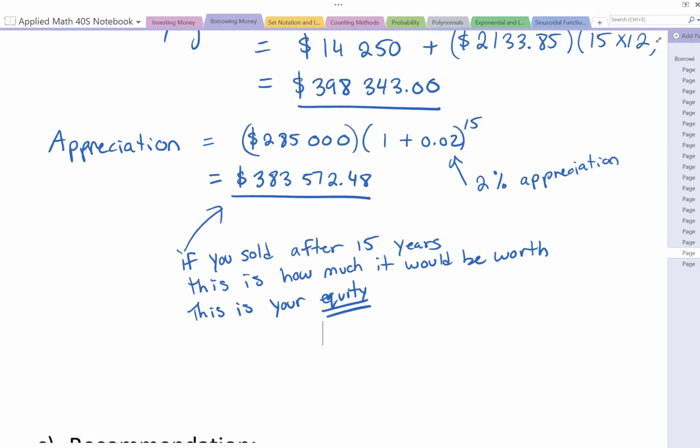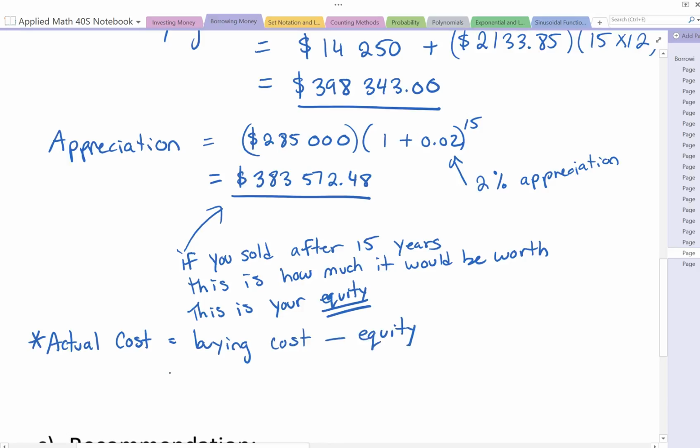So how much did you actually lose? The actual cost of this house out of your pocket would then be your buying cost, subtract your equity. So it would be $398,343 minus $383,572.48.